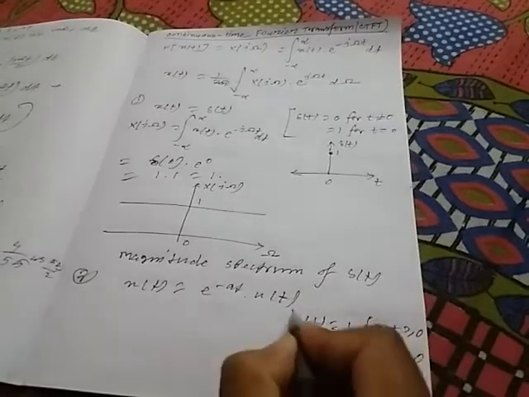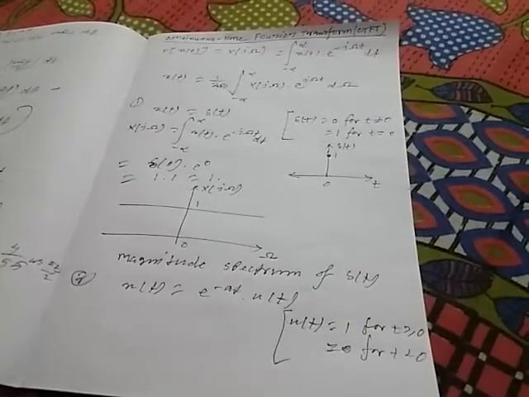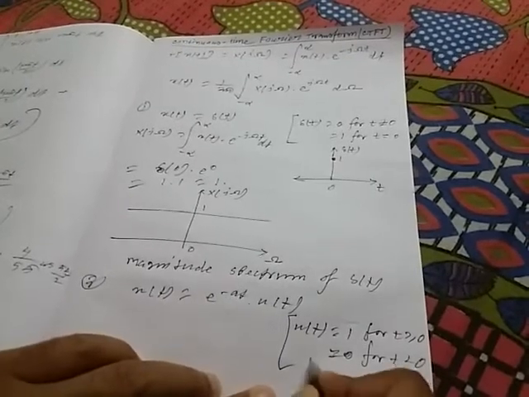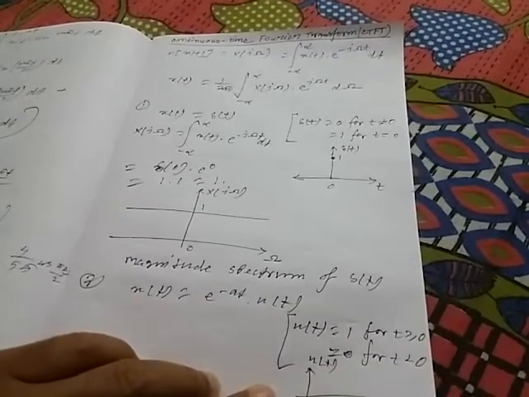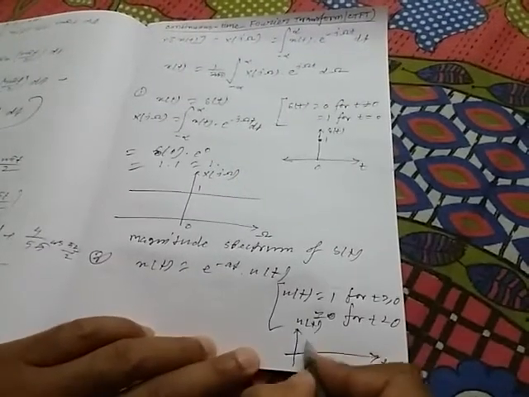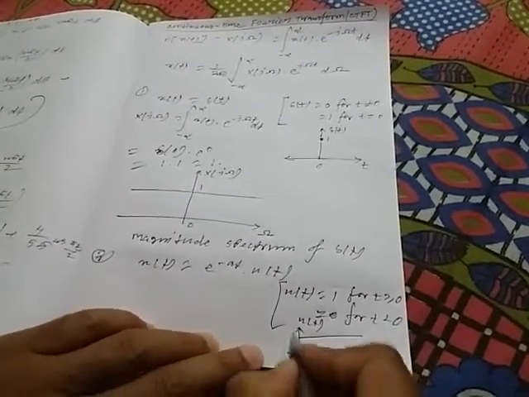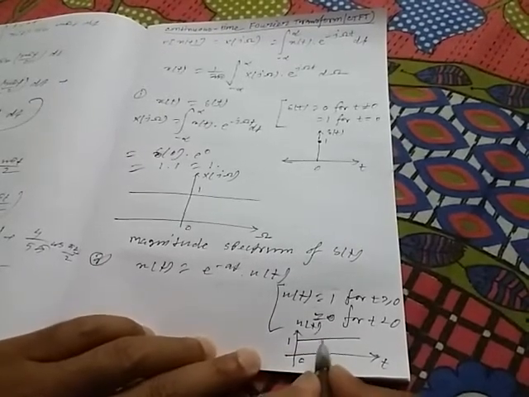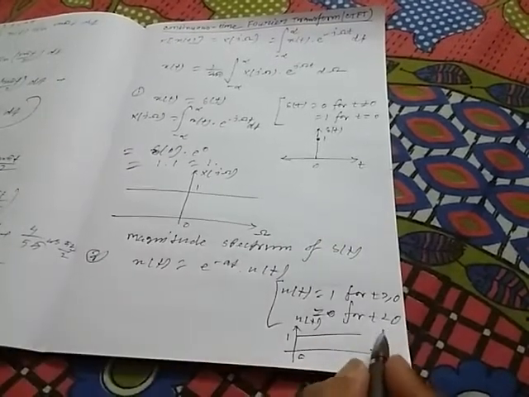So this is the value of u(t). If we see the graph of u(t), along the x-axis there is t and along the y-axis there is u(t), then this will be the graph. When t is equal to 0 and t greater than 0, u(t) has the value of 1.